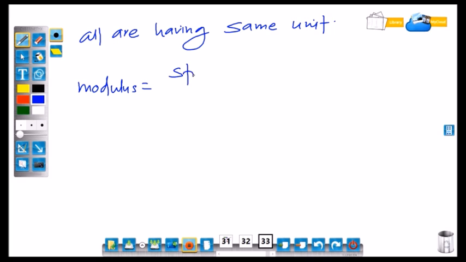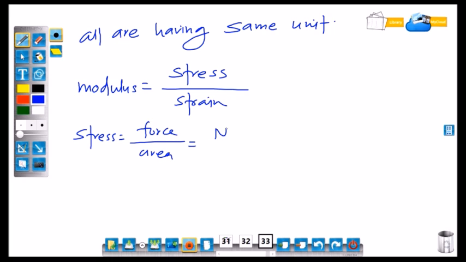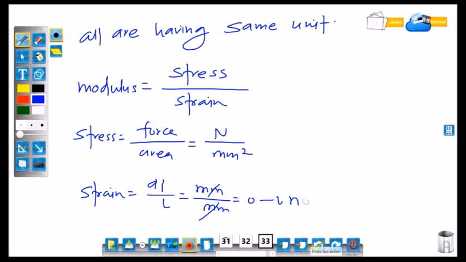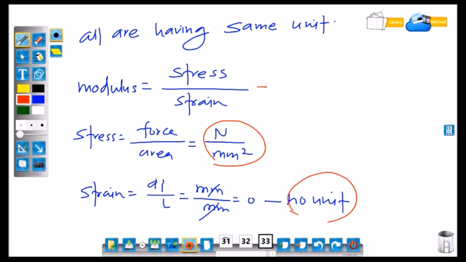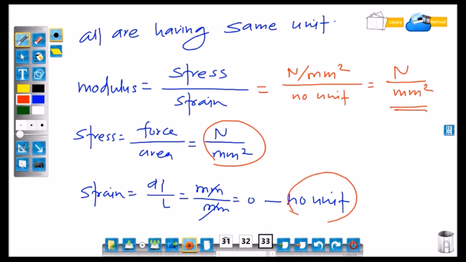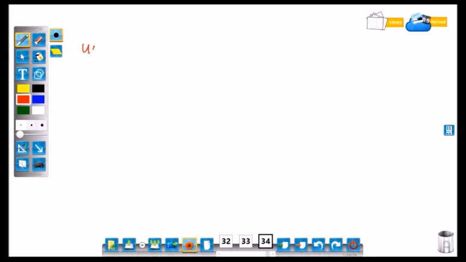So stress is force upon area, and unit of stress is Newton per mm square, and strain is delta L upon L, that is unitless. So modulus is having unit Newton per mm square. It may have different units, that is Newton per mm square or kilonewton per mm square or kilonewton per meter square.